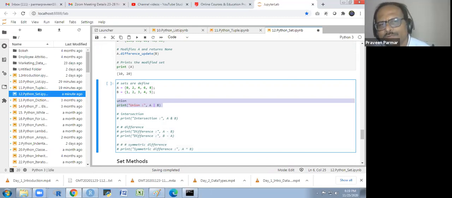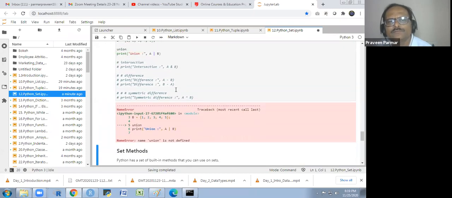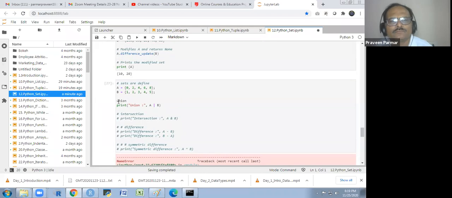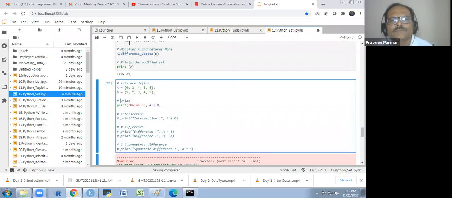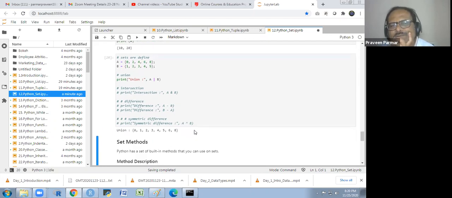Now I will talk about the union. Union, you know, includes all the elements of both sets. That is a union. So you see, what is there? Just a moment. This is the union: 0, 1, 2, 3, 4, 5, 6, 8. Got it? The union, all the elements.